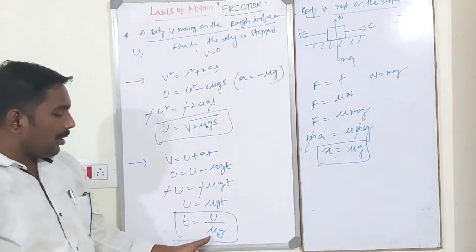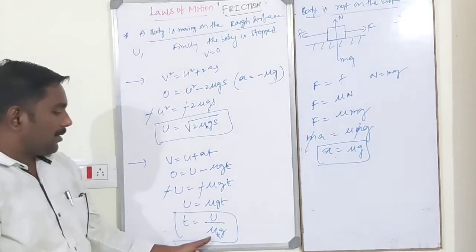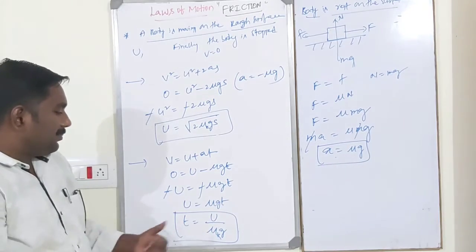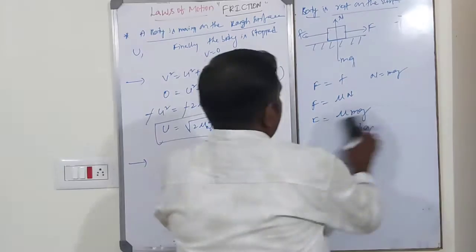The body moving on a rough surface, mu k is the coefficient of friction. This is the time factor. Okay, now